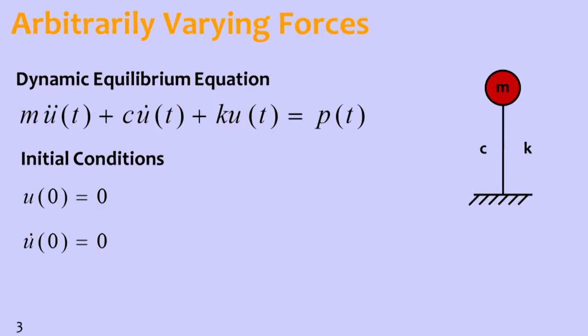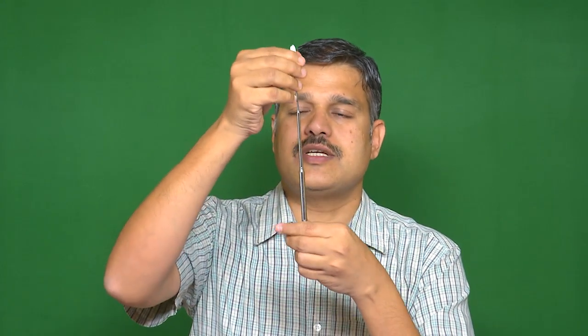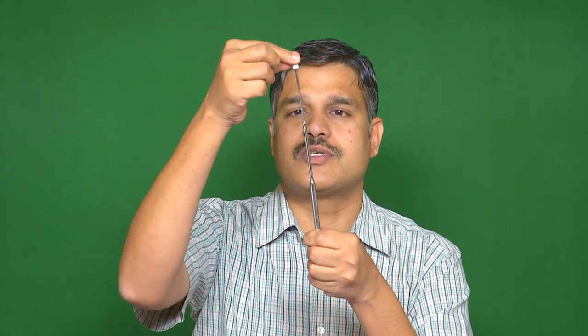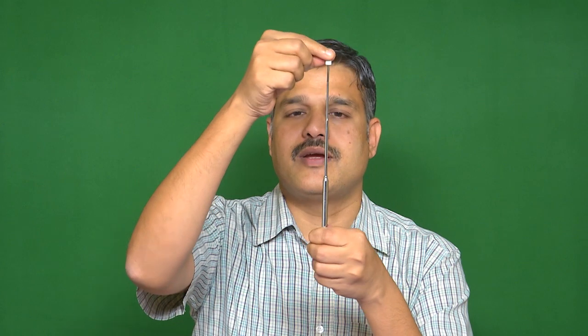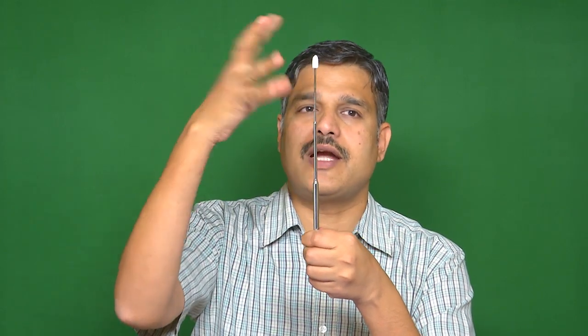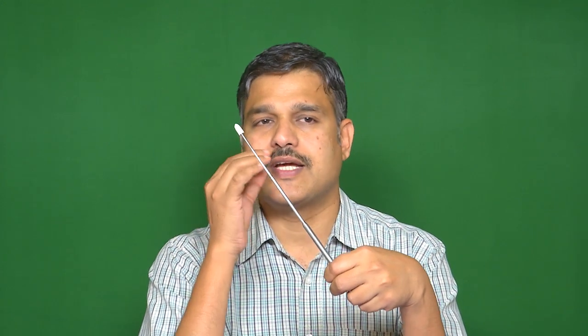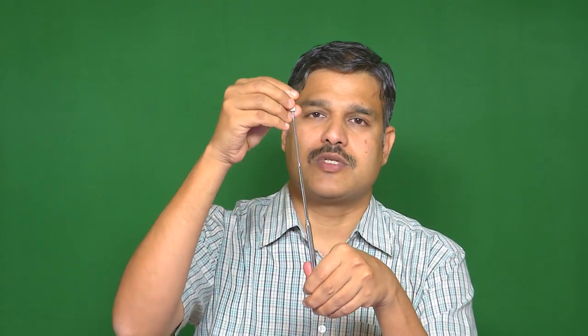Now, if you look at this, arbitrarily varying force acting on the structure. Arbitrarily varying force means, like so far what we have discussed, a structure is there and on that we have applied a sinusoidal or harmonic force. Now instead of harmonic force, if some random force is getting applied, say for example wind force or earthquake force, how do we evaluate the response using the principles of structural dynamics? That is what we are going to discuss in this class.